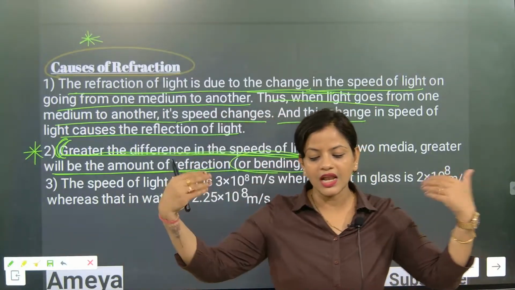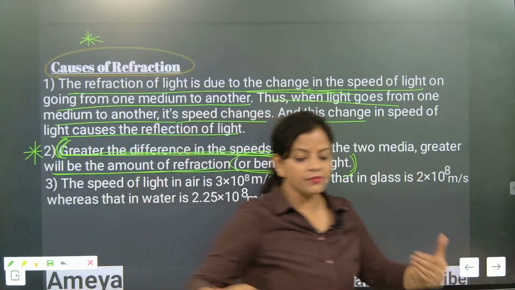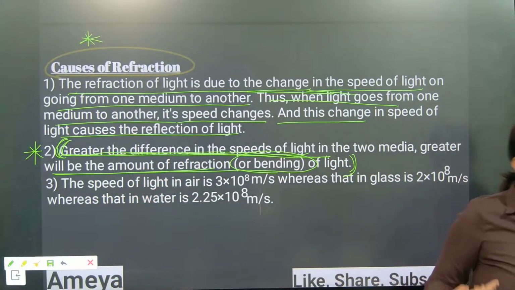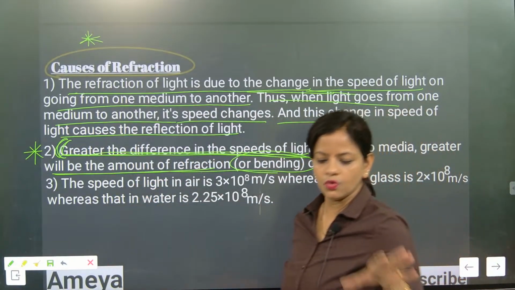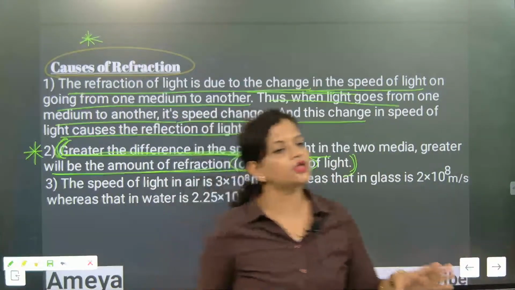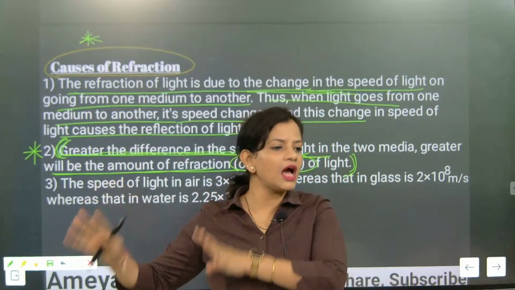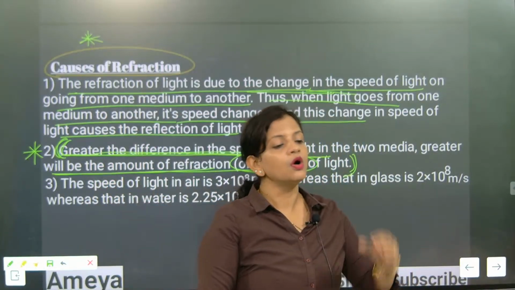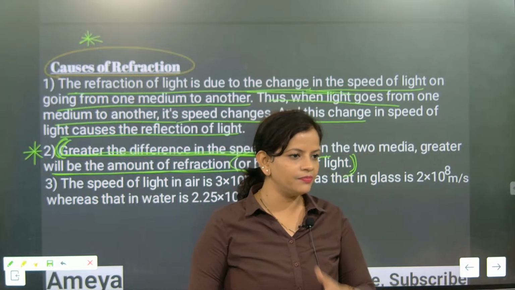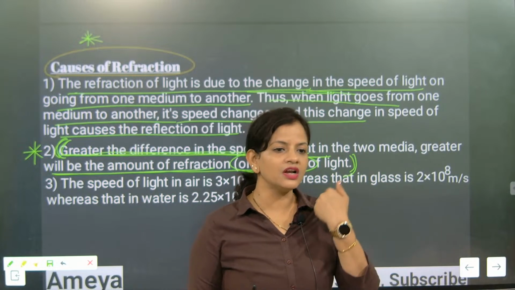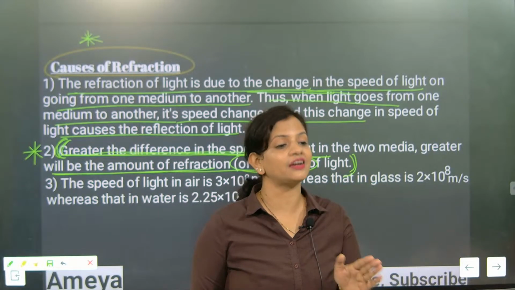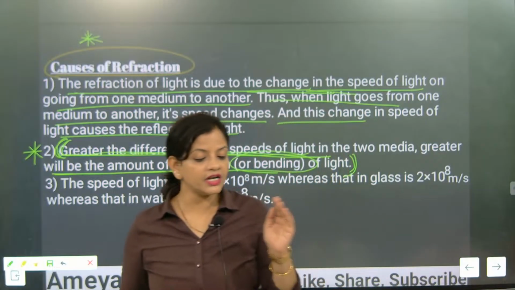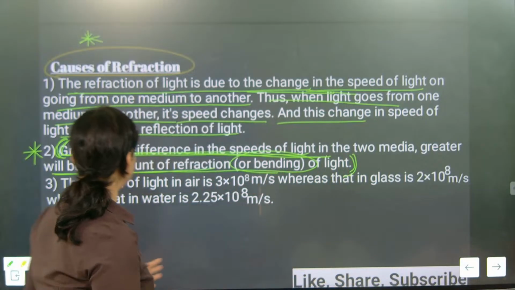It will not allow the light to enter inside the medium. We are not able to go inside the medium. It will reflect, but it will not refract. I hope you have understood.